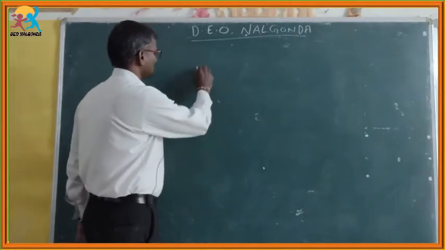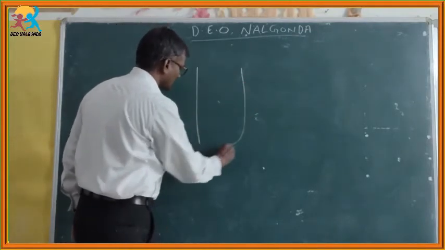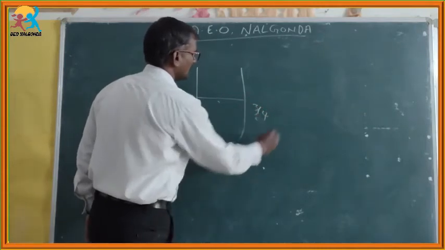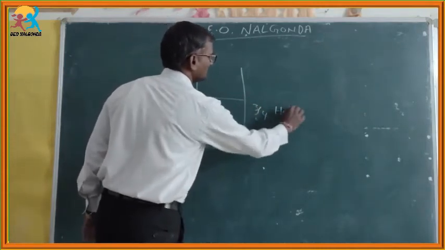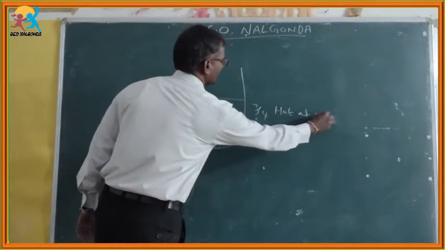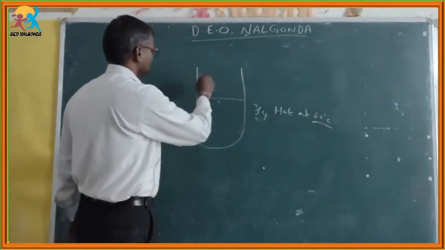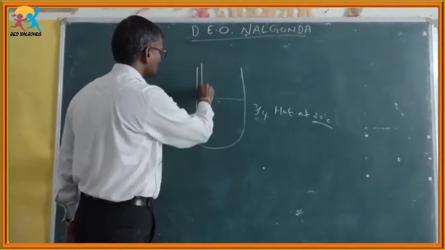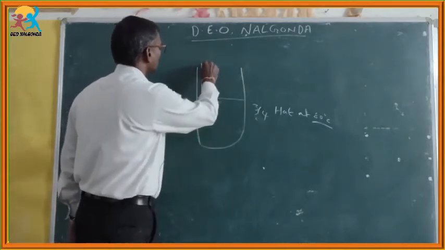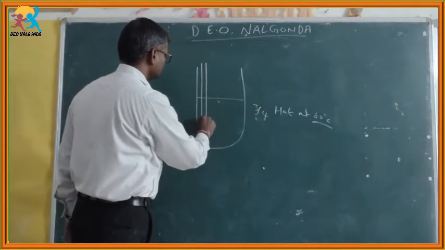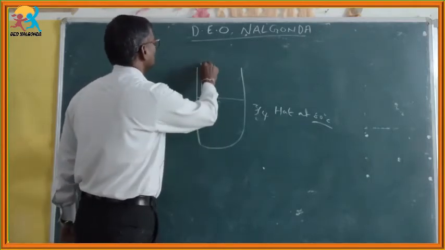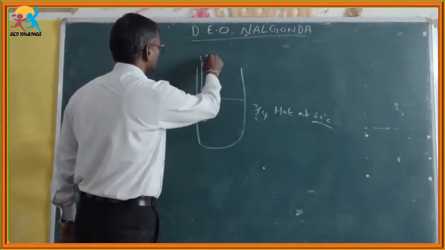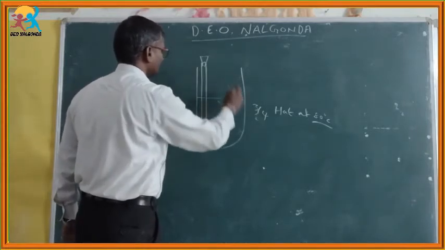Take a large jar. That large jar can be filled up to 3/4 with hot water at 80 degrees centigrade. Later, you can place two test tubes, with single hole rubber corks arranged.